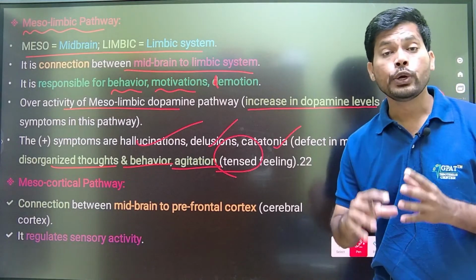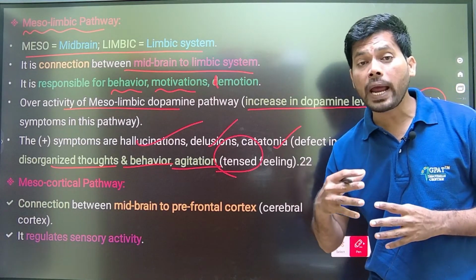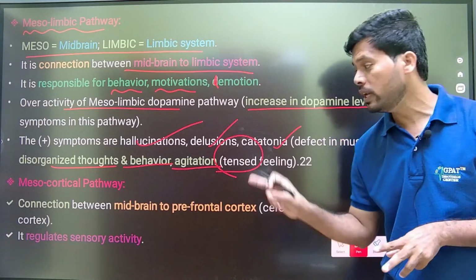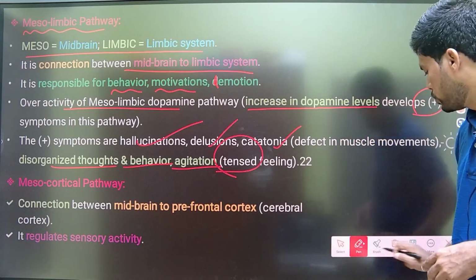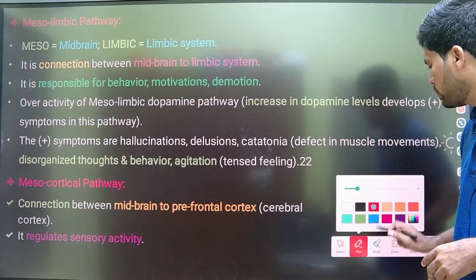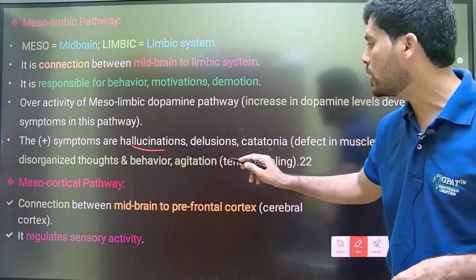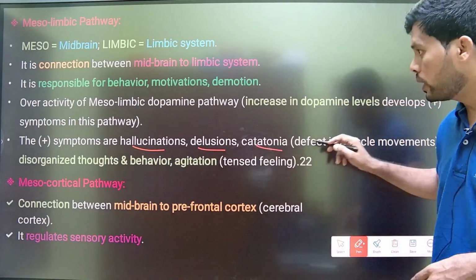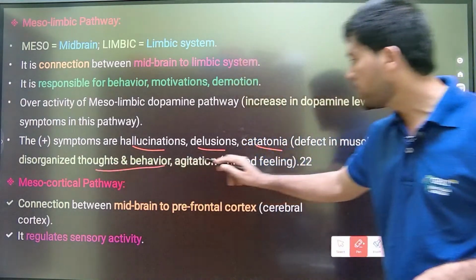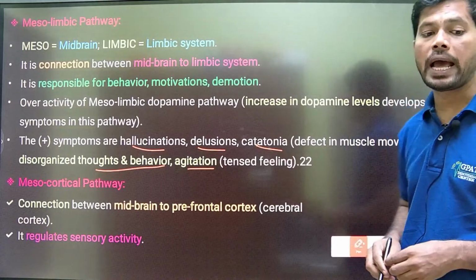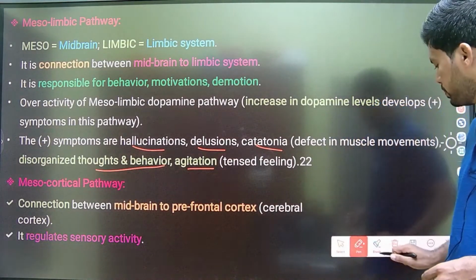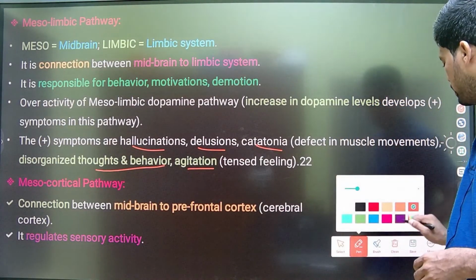So due to increased dopamine activity in the mesolimbic pathway, there is a development of positive symptoms of psychosis, like hallucination, delusion, catatonia, disorganized thoughts and behavior, as well as agitation.